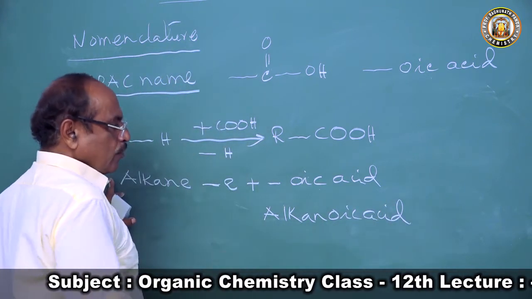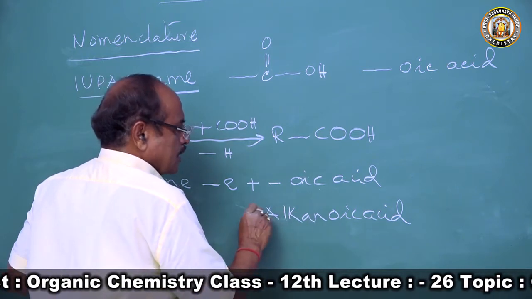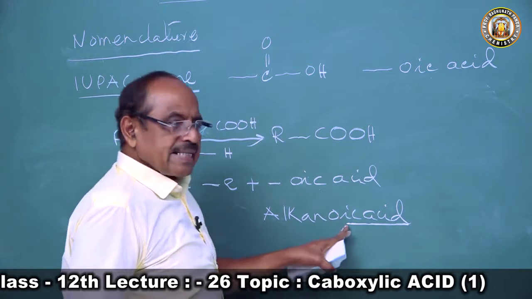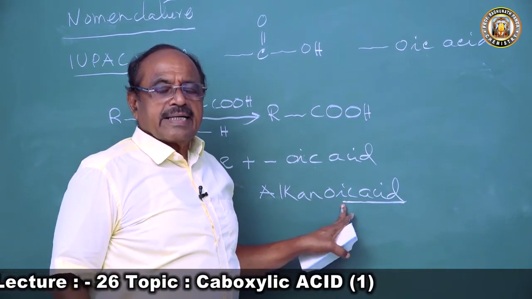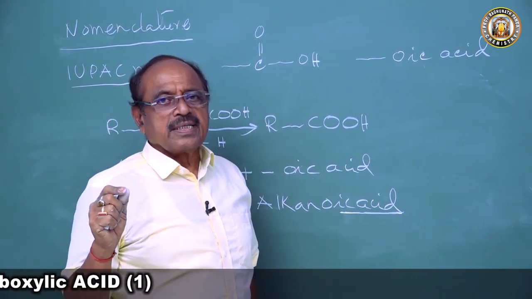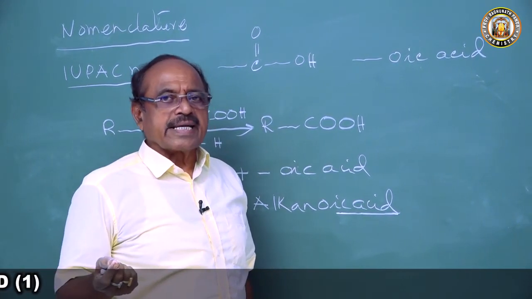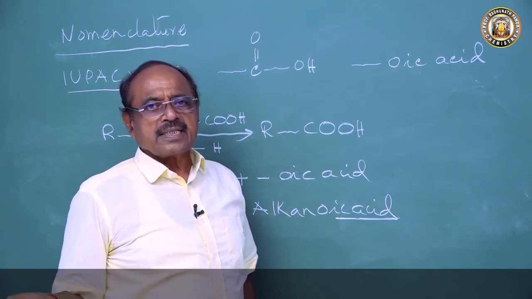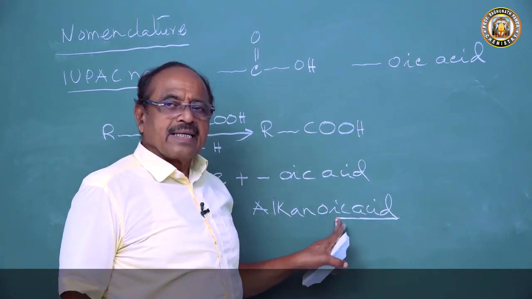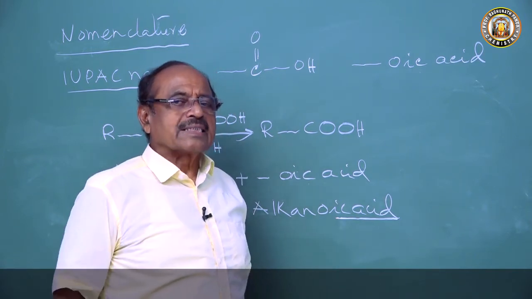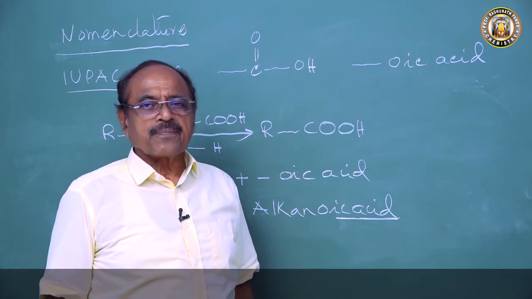Alkanoic acid. Now, what is an ic acid? When an atom uses its higher valence state and forms an oxyacid, its name ends in ic acid. In sulfuric acid, the sulfur atom has oxidation state +6.